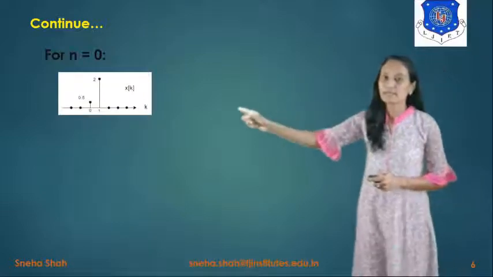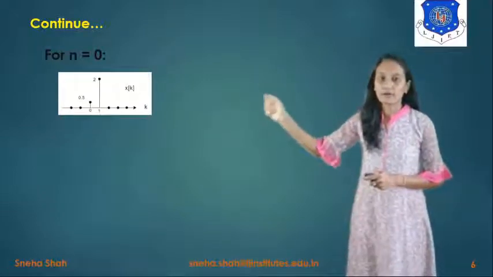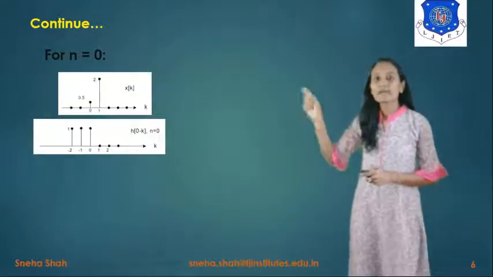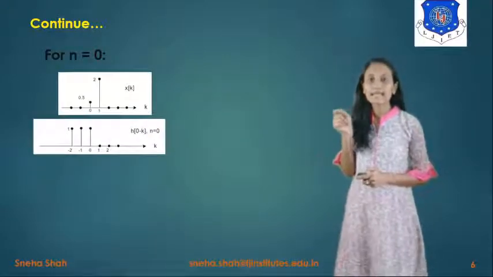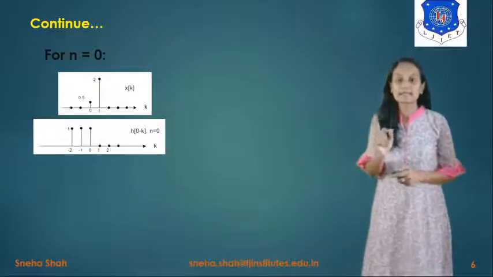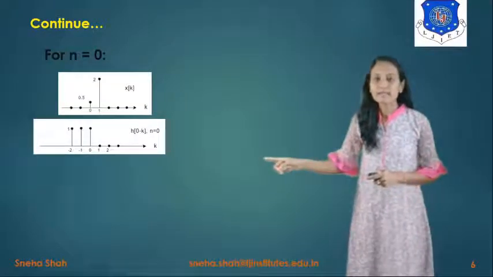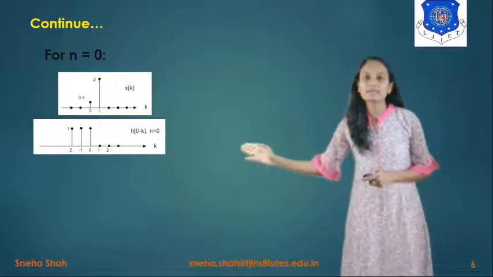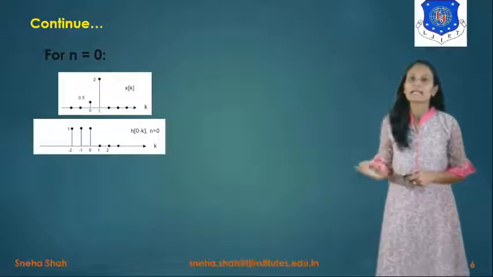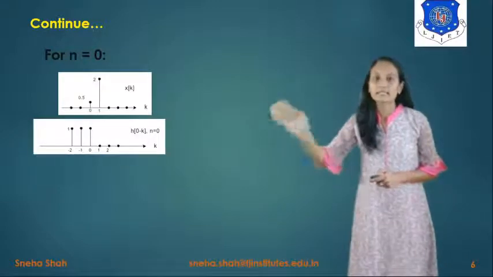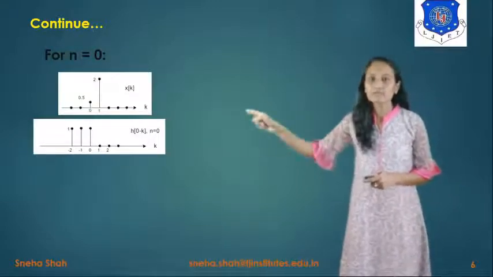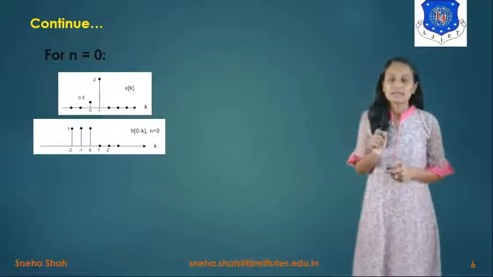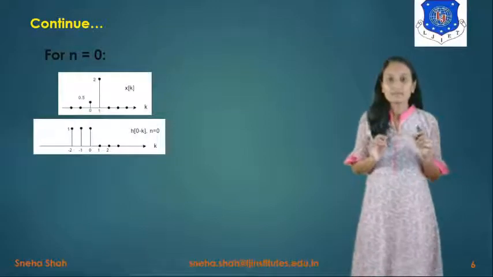If we draw x of k, its values will be 0.5 and 2, for k equals 0 and 1. Now, if we draw h of n minus k, here we take n equals 0, meaning 0 minus k. So what will be the value of h of minus k? H of minus k will be 1 for k between minus 2 and 0. Now if we multiply these two signals, you can see that only at k equals 0 there will be overlapping. Otherwise its value will be 0, because 0 times any term equals 0.